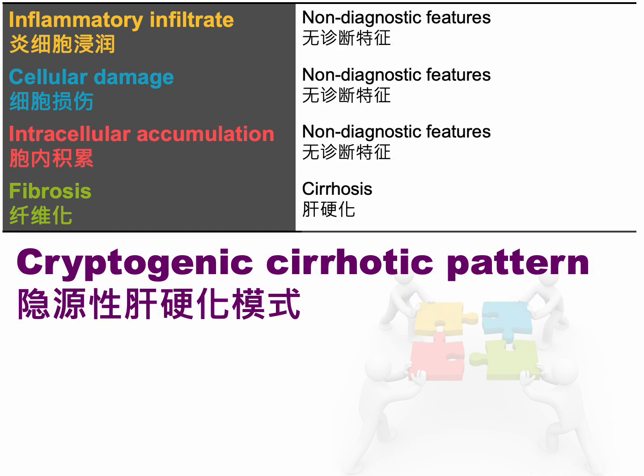Cryptogenic cirrhosis is a type of cirrhosis where the cause of liver damage remains unknown despite extensive clinical, laboratory, and histological assessments. Liver biopsies in cryptogenic cirrhosis exhibit typical cirrhotic features such as diffuse regenerative nodules, bridging fibrosis, and parenchymal extinction. However, they do not display the specific histological characteristics that would indicate a particular underlying liver condition, such as viral hepatitis, steatotic liver disease, autoimmune hepatitis, or chronic cholestatic disease.